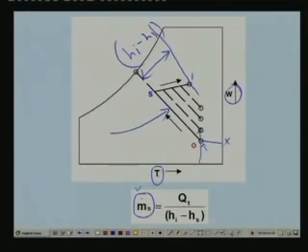When the humidity ratio increases to this point, Hi minus Hs decreases, because now Hi minus Hs is this. Since Hi minus Hs decreases, the mass flow rate of air increases. If the humidity increases further to this point, there is a further reduction in enthalpy rise across the conditioned space, so there is a further increase in the mass flow rate of the supply air.